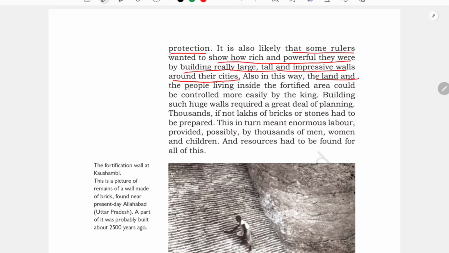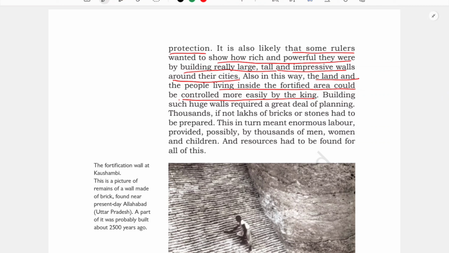Also, in this way, the land and the people living inside the fortified area could be controlled more easily by the king. Another reason is that the king thought that if we build a wall, it will be easier for the king to rule the people living inside, isn't it?